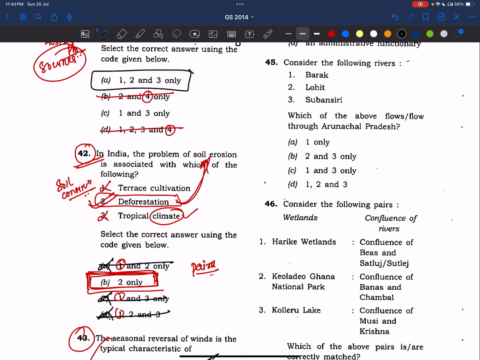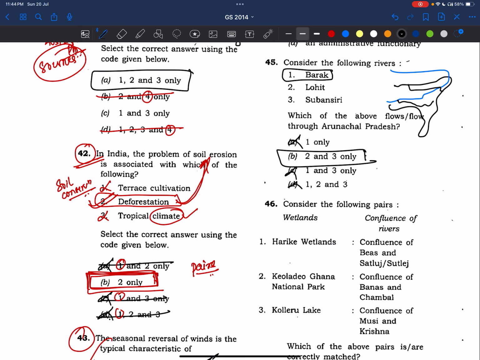Consider the following rivers. Which one of the above flows or flow through Arunachal Pradesh? Okay. See friends, I'll draw a diagram here. See, if this is the northeast, this is the Brahmaputra river. Now see, Barak starts from here and it finishes here. And this is Arunachal Pradesh, right? So one is not there. The answer is 2 and 3.